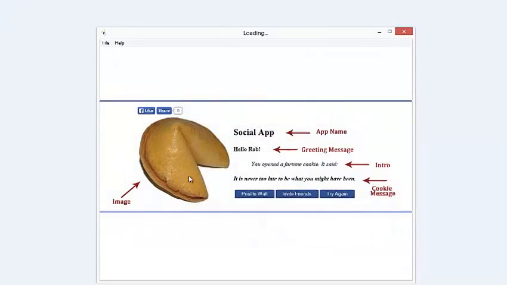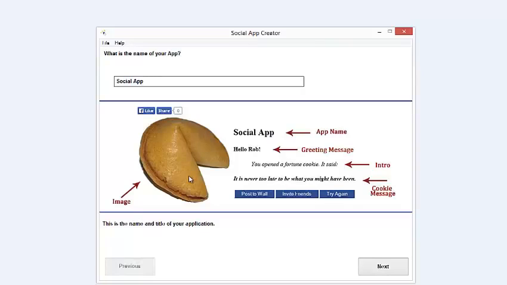Let's get into the random phrase type app. This is the thing that does random phrase and fortune cookies. I'm not going to give you a complete in-depth run through right now. I'm just going to show you very quickly, but you can see how easy this is. Here you have an illustration of what you're working on. Okay, app name, that's what we're working on here. What is the name of the app?